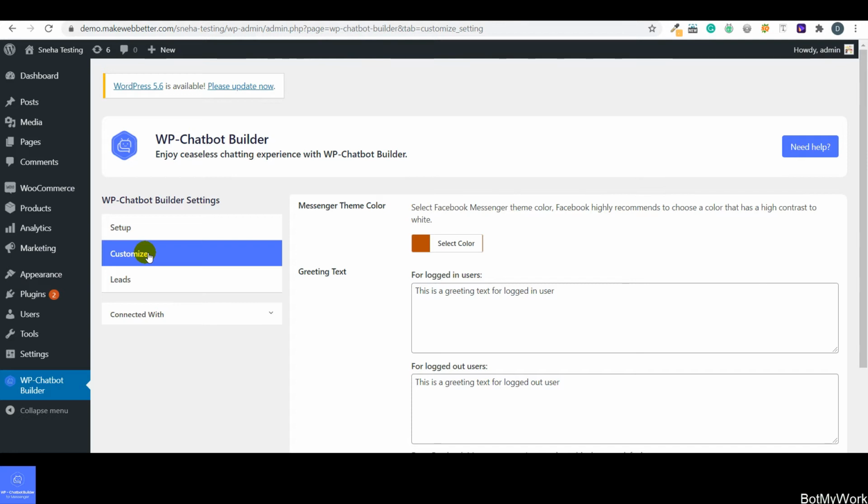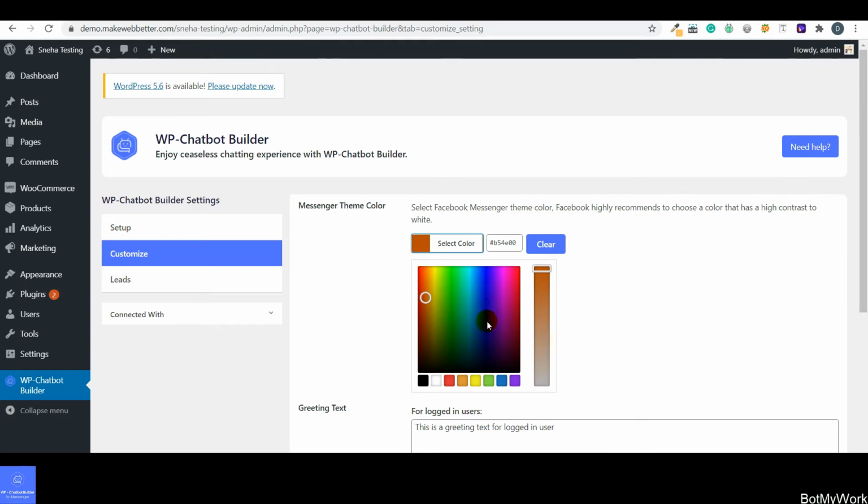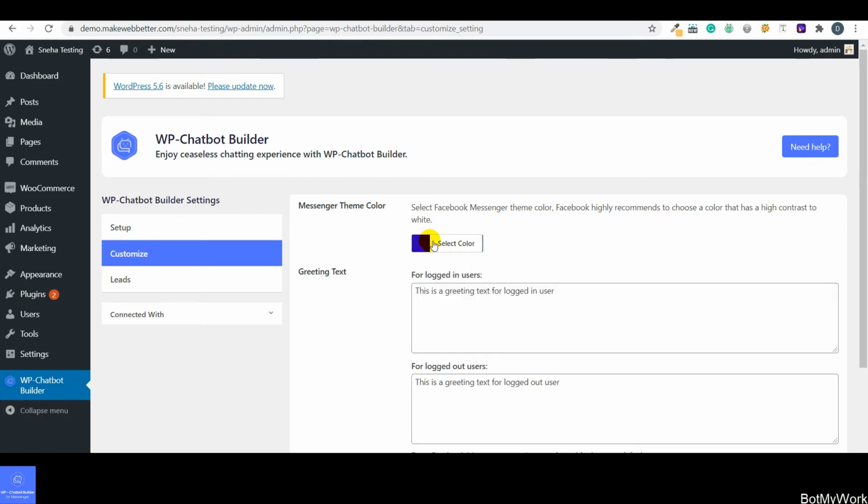Now the first thing that you can set up is messenger theme color. So guys, from here you can set up the theme color. Now as you can see, there are different color options that you can choose, but as you can see in the message, it is a high recommendation from Facebook itself that you choose a color that has a high contrast with respect to white color. So accordingly you can set the color from here, and then you have to select the color, and likewise it will be reflected over the front end.